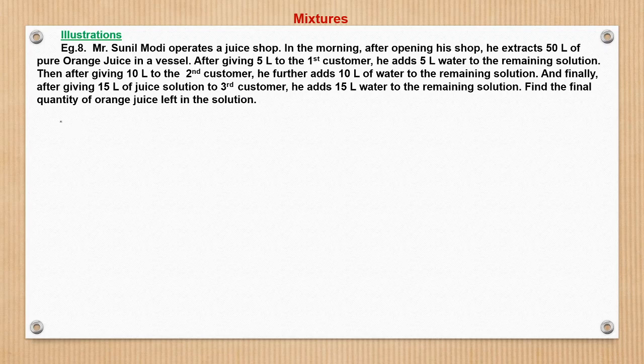Now let us see stepwise here. What happens? Initially, 50 liters of pure orange juice. Now, in step 1, what happens? He gives 5 liters of what? The pure juice.